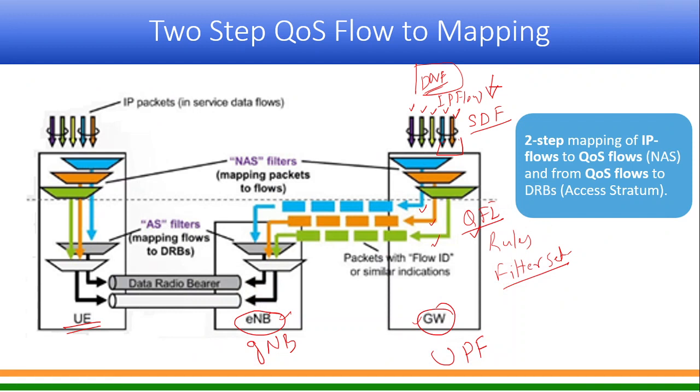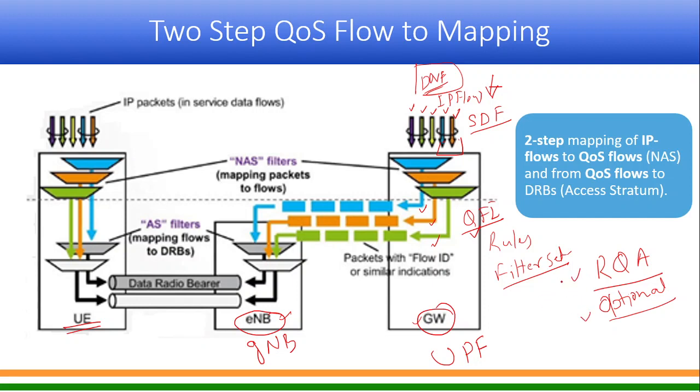So as far as I have read, it applies the same QFI. One more thing which I wanted to explain is that the reflective QoS attributes, first of all this is optional. This is completely optional, and for network as well as for the devices.